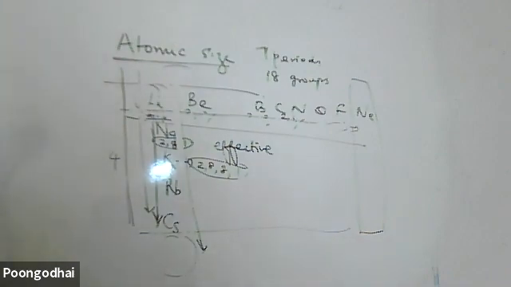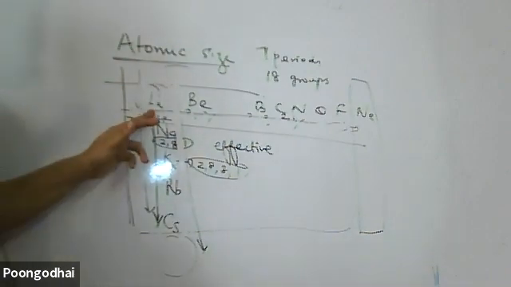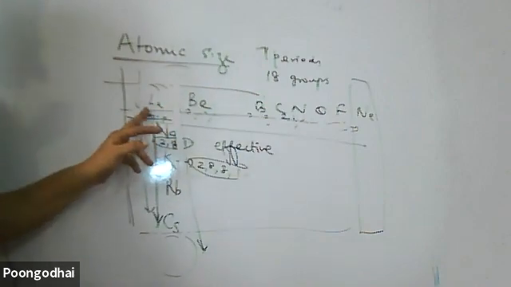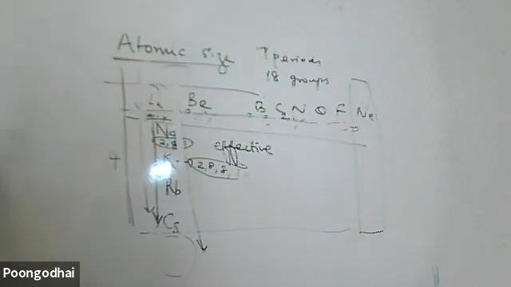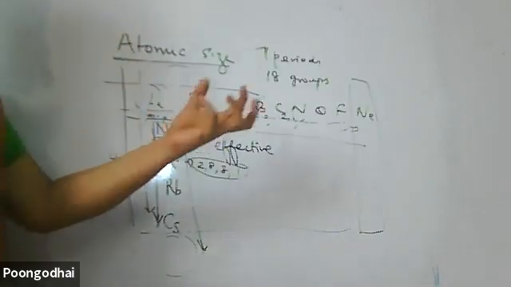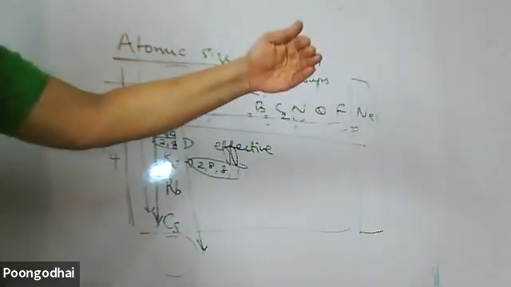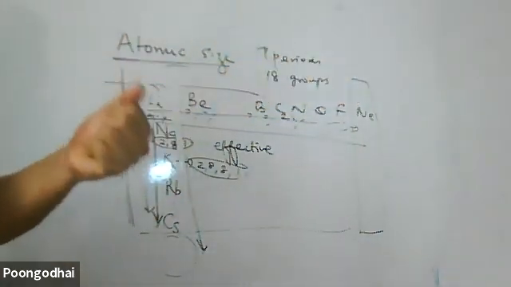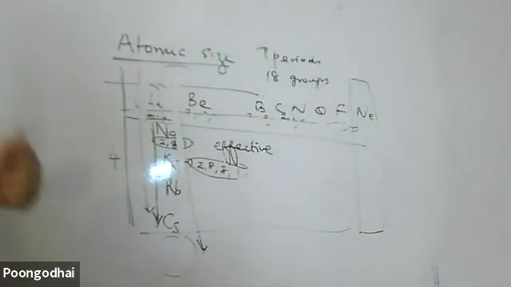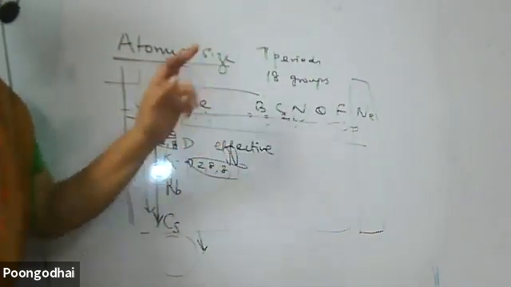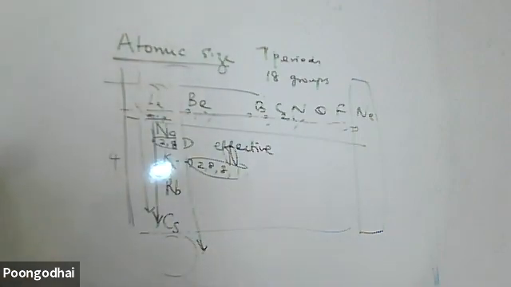Then what happens? When the electrons get added up, protons also increase, because in a neutral atom, the number of protons is equal to the number of electrons. As protons increase, nuclear charge increases. Positive charge increases, according to negative charge increases, so the force of attraction will be more. What do we call that force of attraction? Effective nuclear charge increases, so the size of the atom decreases.